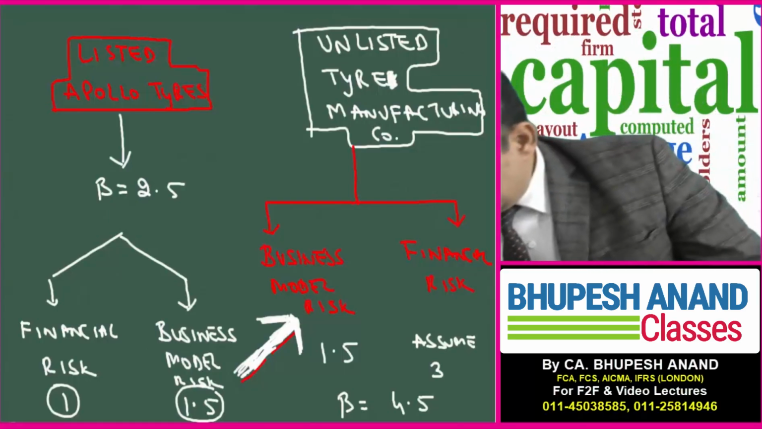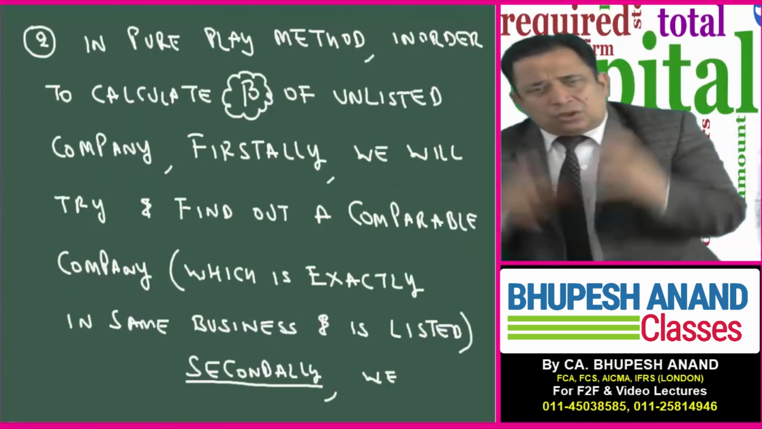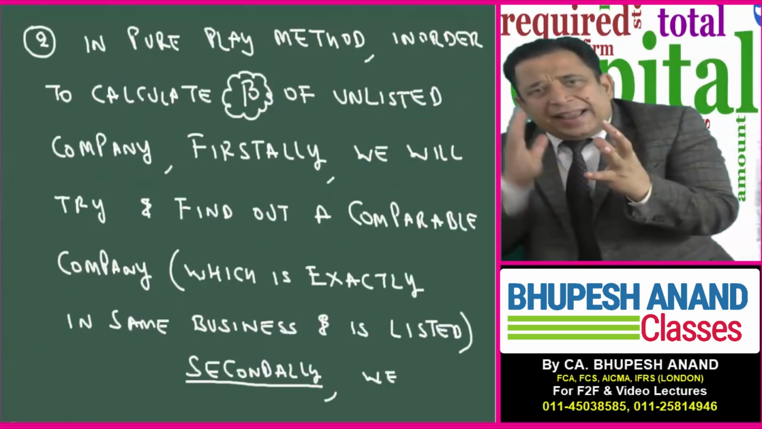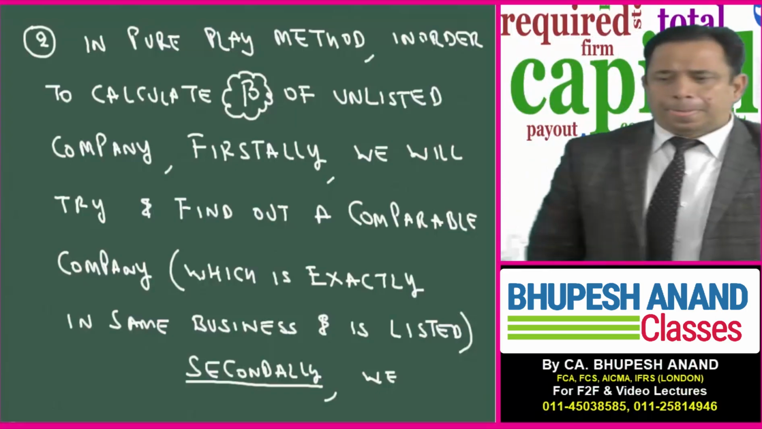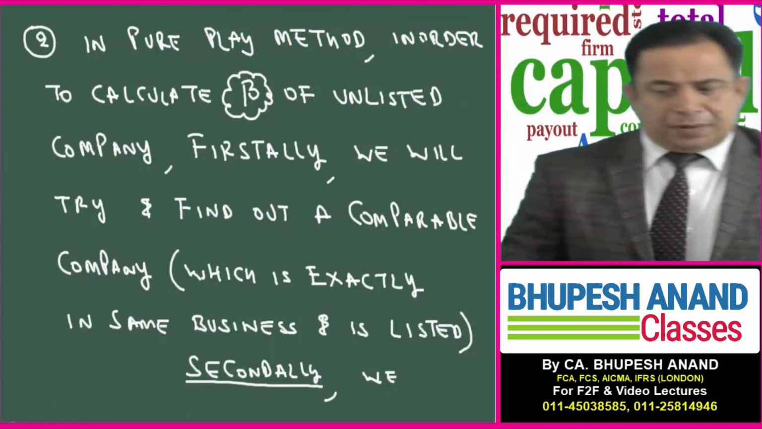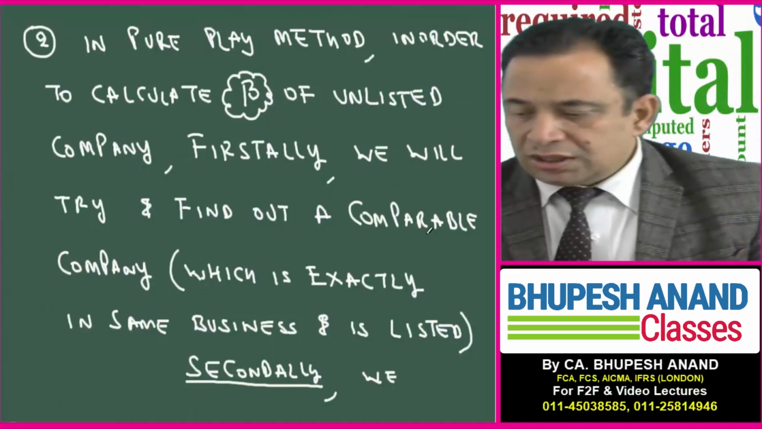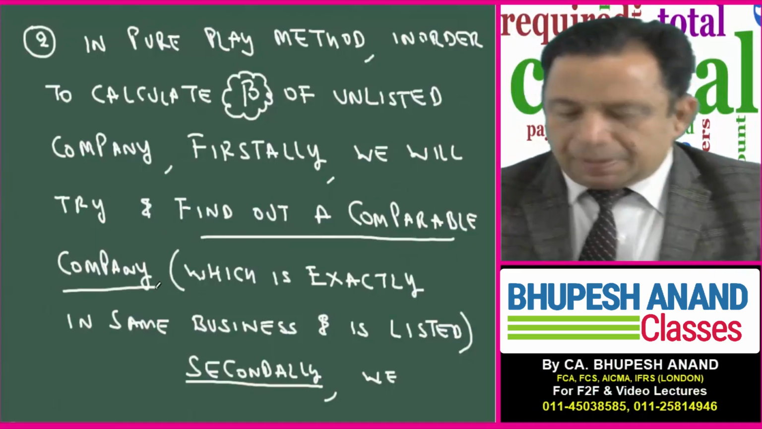Now, this process we can easily do with the help of a calculator. There's no need to worry. Just focus on my lecture. The next 5 minutes are more important. In the pure play method, in order to calculate beta of unlisted companies, firstly we will try and find out the comparable company. So this is a comparable company.